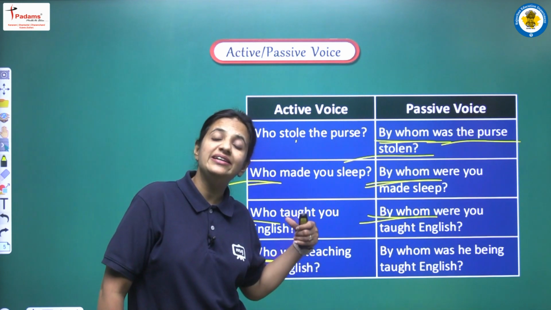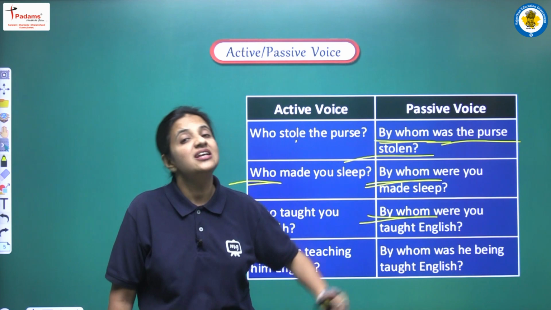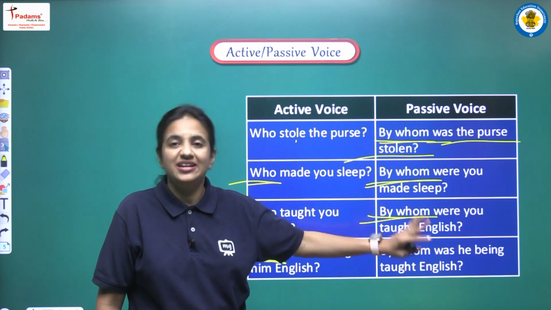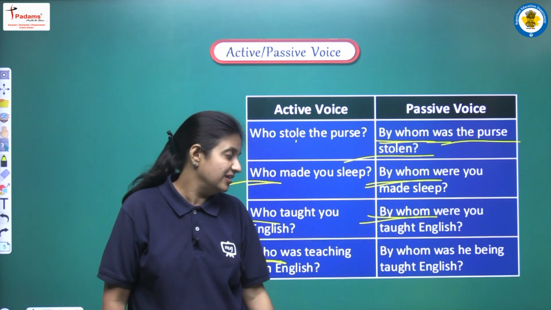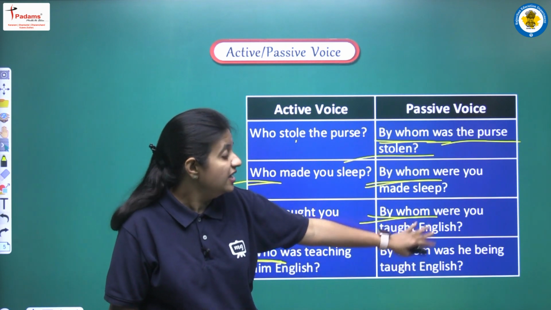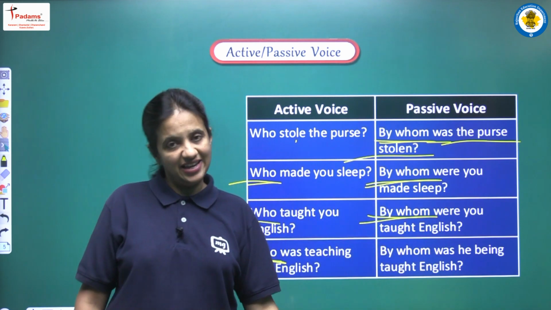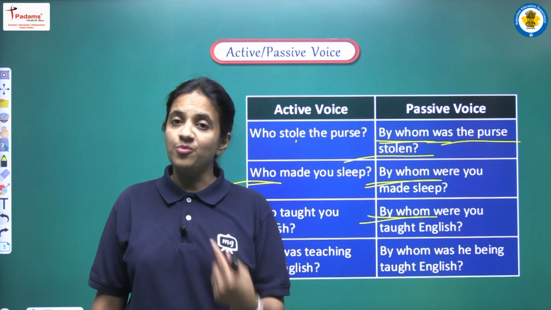We can have any tense in the active voice. Just remember that according to the given tense, we have to use our auxiliary verb. So in this manner, here the complete sentence will be: by whom was he being taught English. Alright, so students, again I am summarizing this thing. It's a very important point.